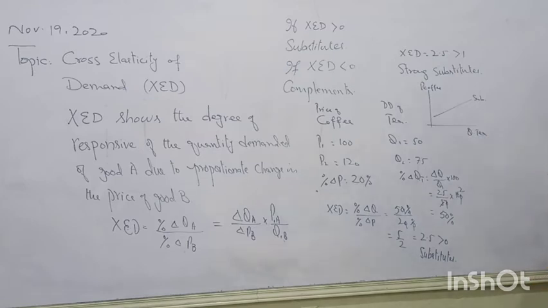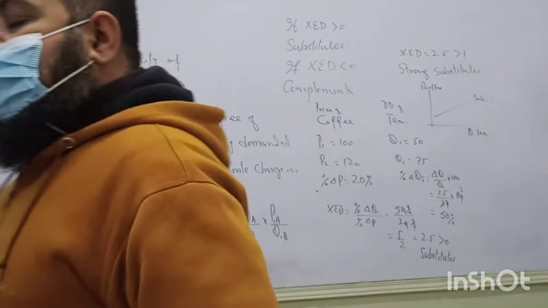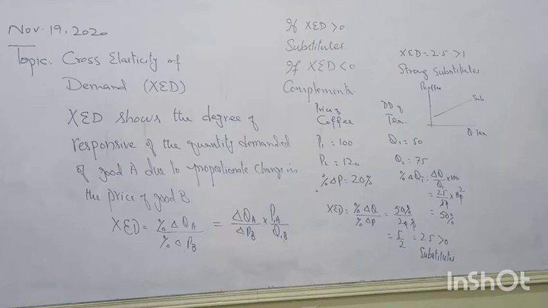Proportionately, the demand for tea will increase by more than the proportionate change in the price of coffee. So these are very strong competitors or rivals. If coffee producers or sellers increase the price of coffee, they have to keep in mind that consumers have other options like tea. They will switch over to tea, and coffee sales can decrease if tea has a lower price than coffee.